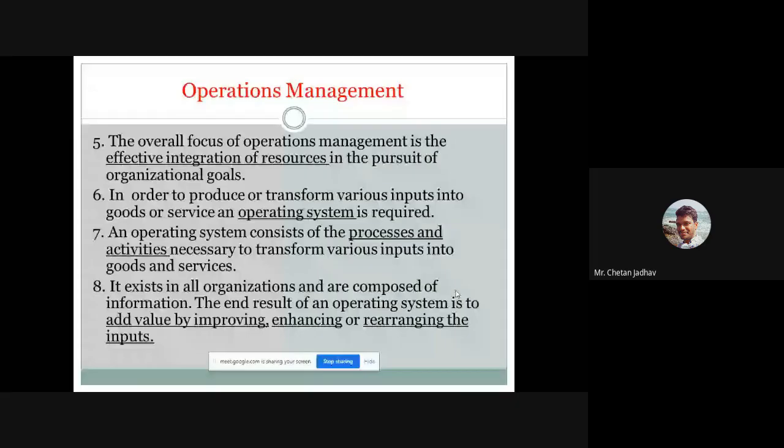Activities mean shifting from workstation 1 to 2, or moving, unloading or loading that part from workstation 1 to 2, 3, 4, 5, 6 as per the requirement. Then these exist in all organizations and are composed of information.